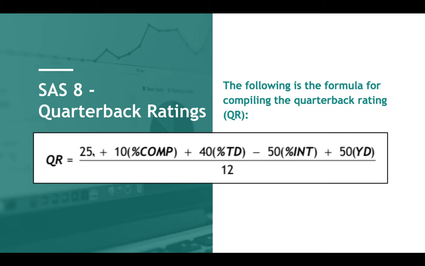I mentioned the best practice when you're doing this: I would suggest you do the whole numerator and calculate it completely out before you divide by 12, because you run the risk of not using the correct order of operations on your calculator, and you end up dividing the 12 just into the last portion, and that'll get you a wrong answer. Try to avoid that.